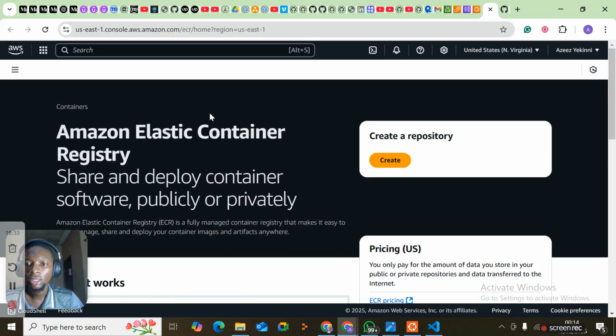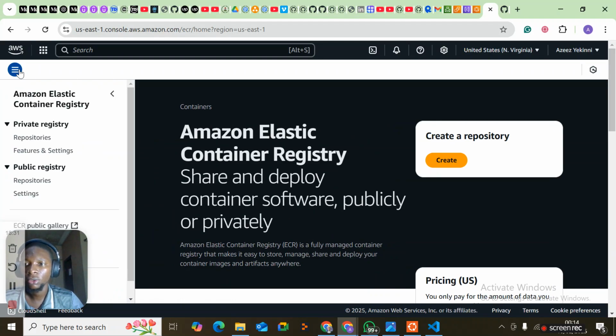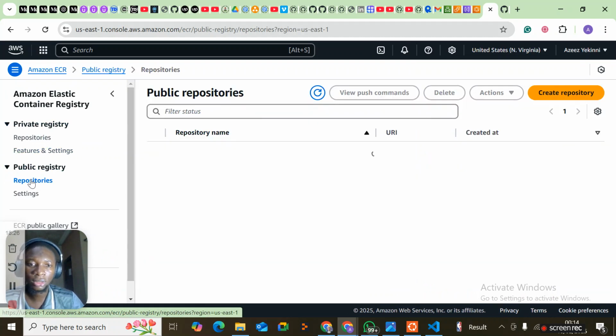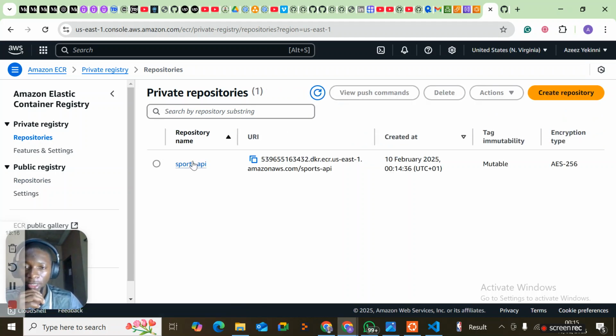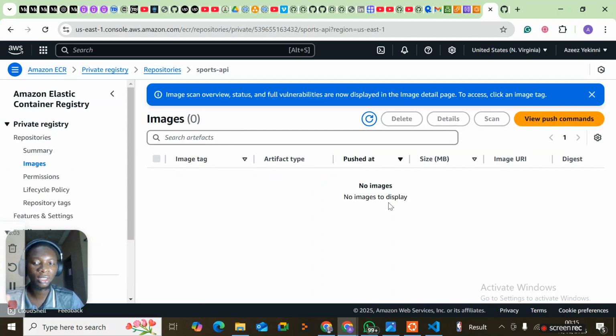Okay, this is our container service. I think it's supposed to be a private repo. Yeah, so here we are. Our sports-api repository has been created. When we Dockerize our application, we're going to be pushing it into this repository. If you check this repository now, there are no images displayed. After we Dockerize the application, we'll be pushing the image right into this place.